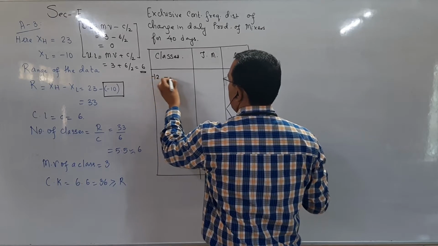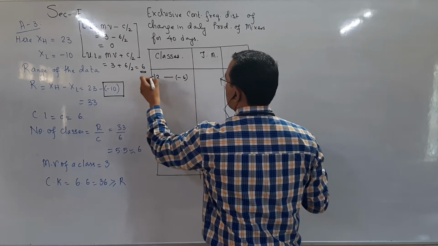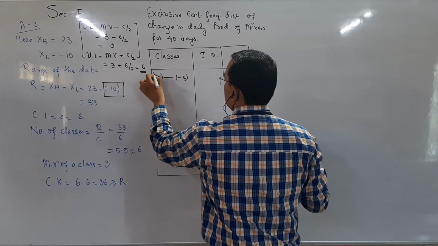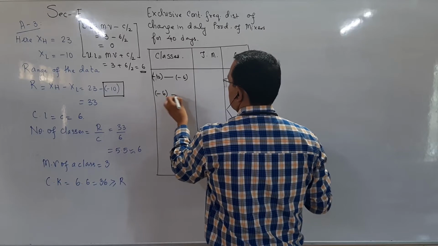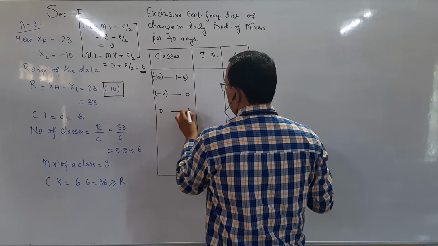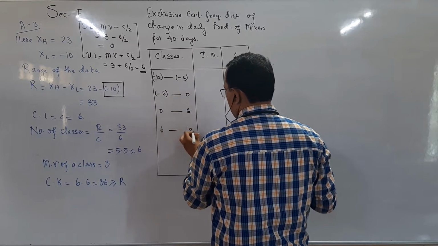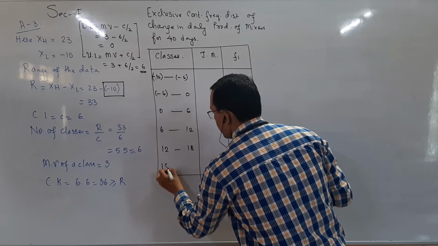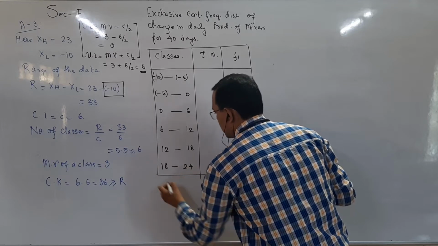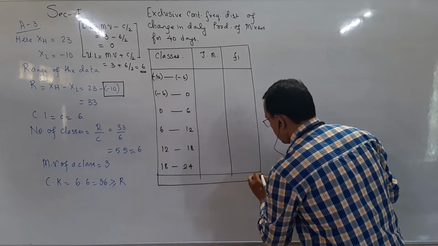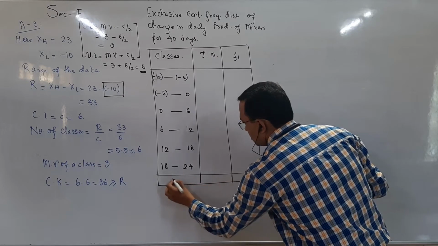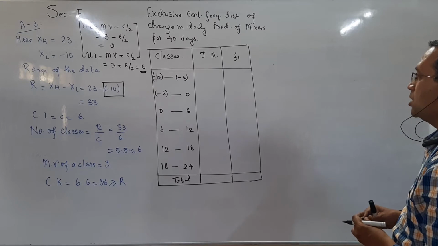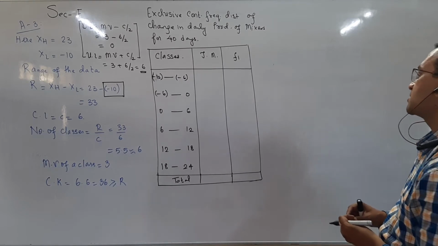So -12 to -6, then -6 to 0, 0 to 6, 6 to 12, 12 to 18, and 18 to 24. And last we have totals. That's all. Because the maximum value is 23, so we have prepared 6 classes.